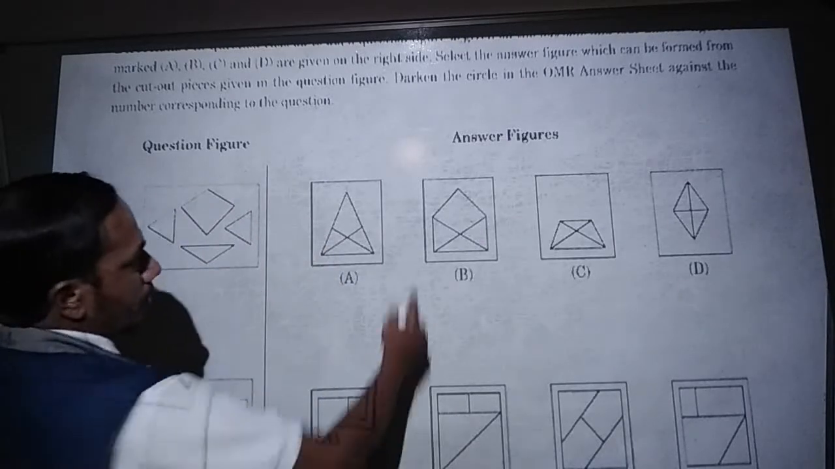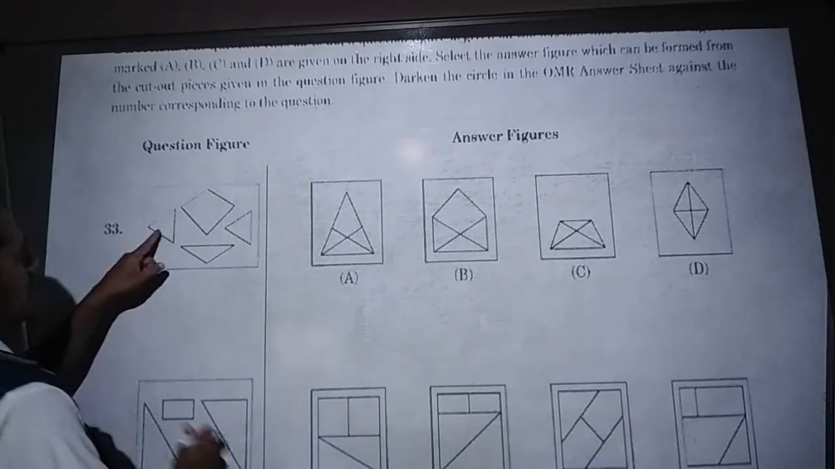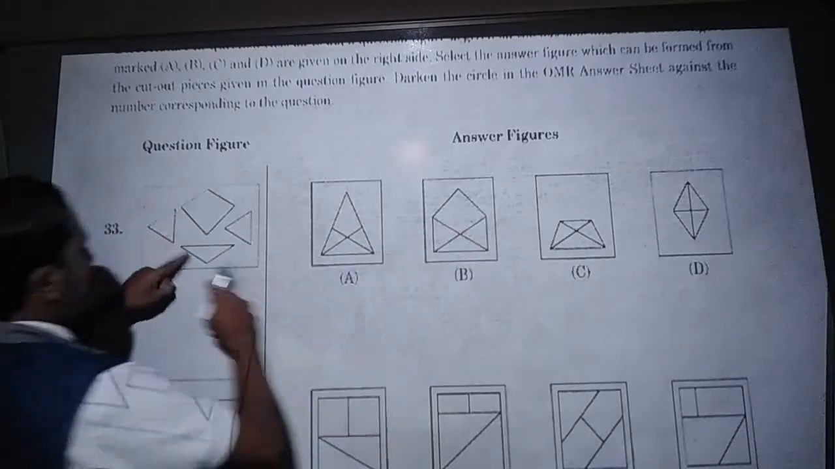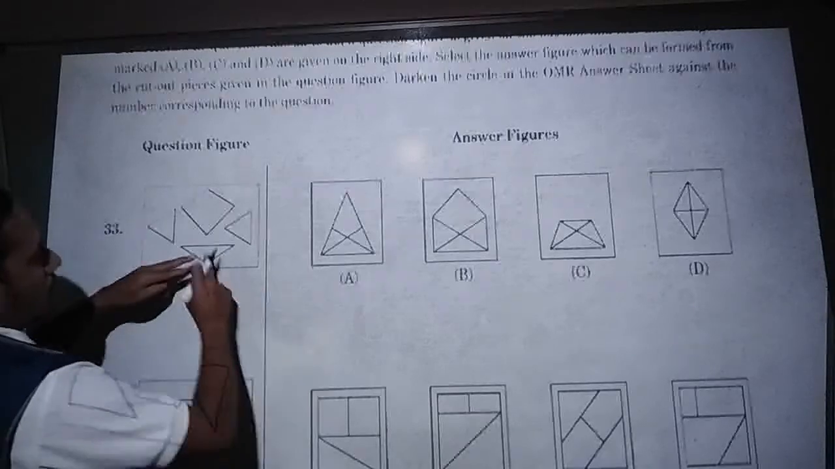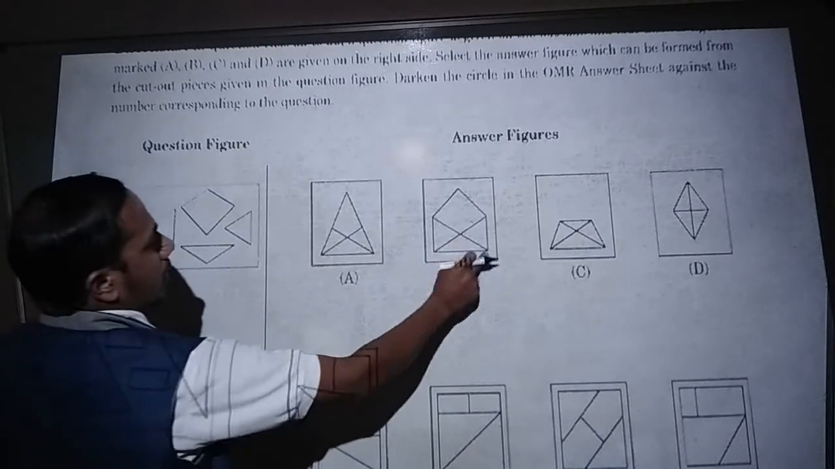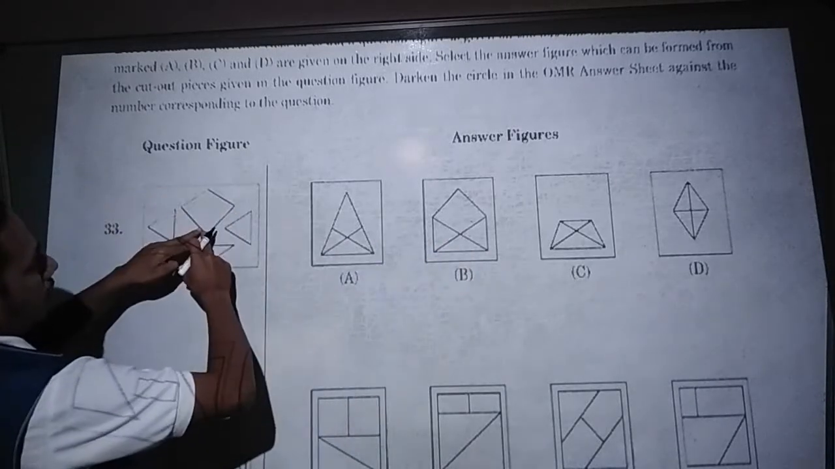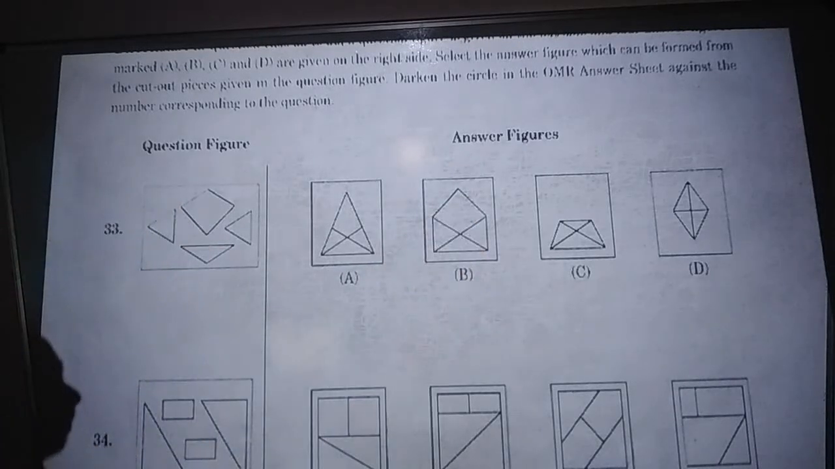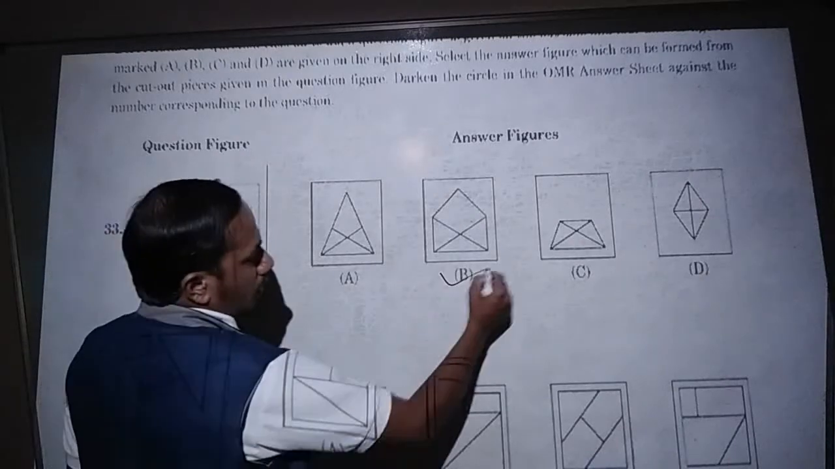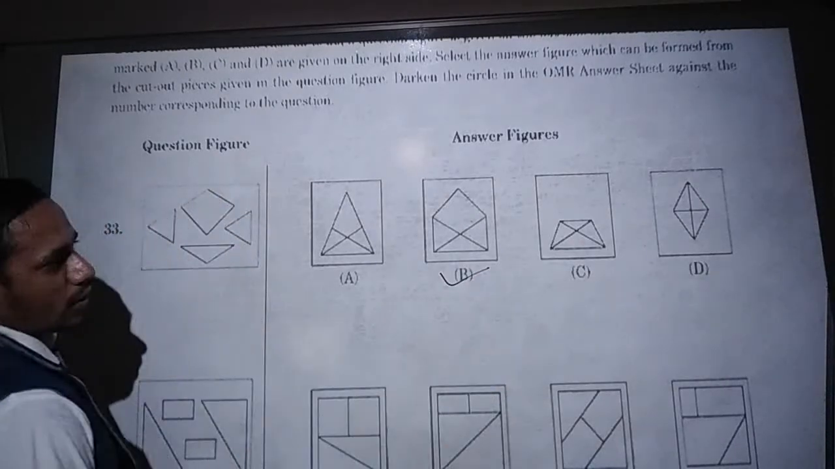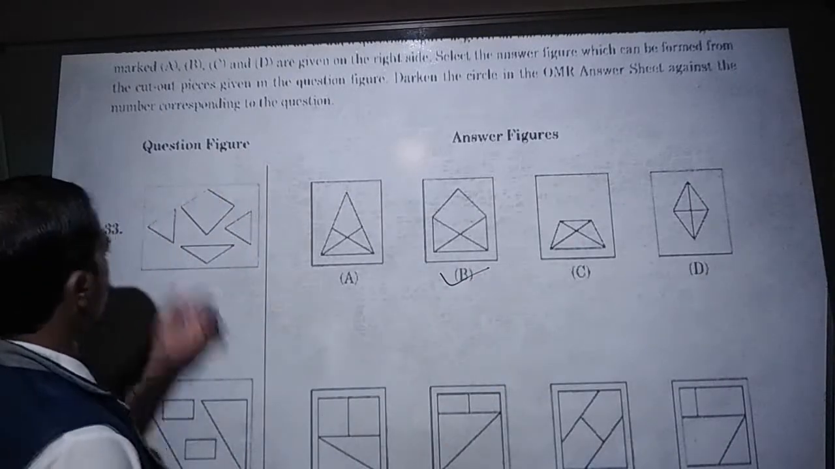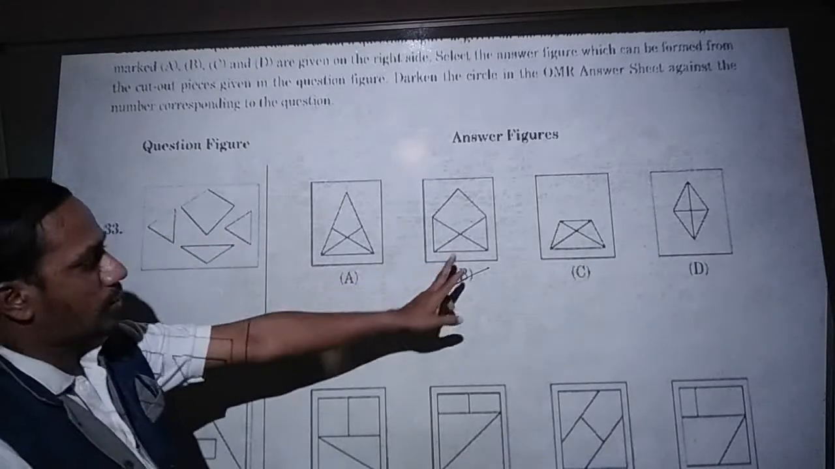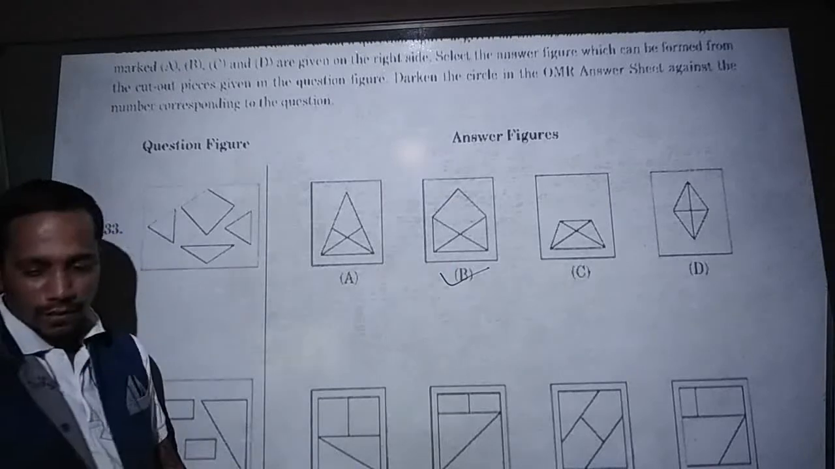Okay, in option B, see these are two triangles. Two triangles are there correctly, and another one is extended like a triangle, and another one is a big trapezium. We fix them inside that. That's why option B is the correct one. Option C and option D are not matching, because the structure is not like the one in the question figure. That's why option B is the correct one.